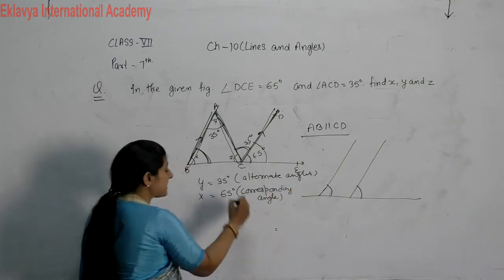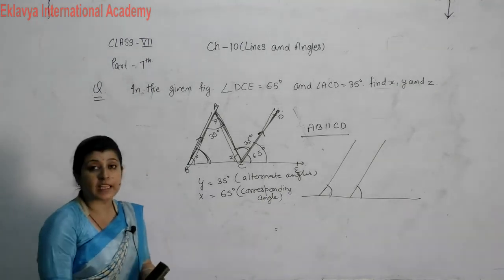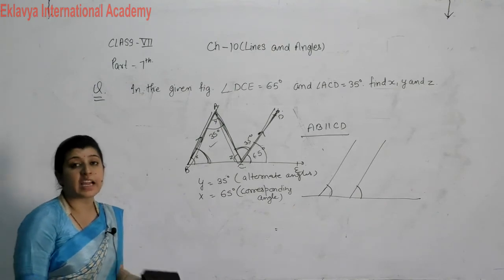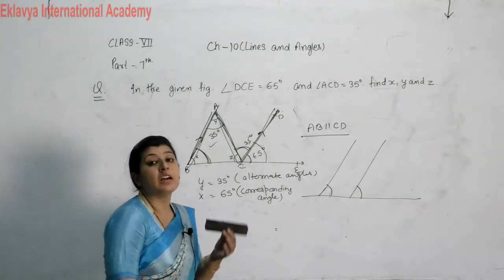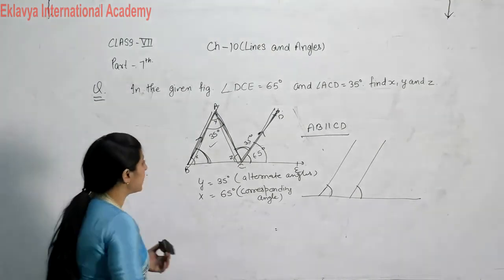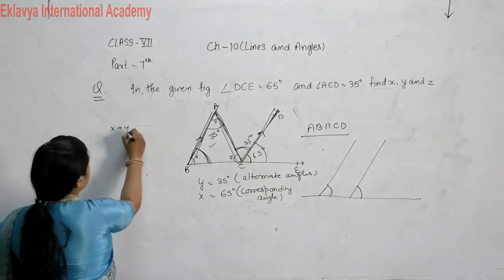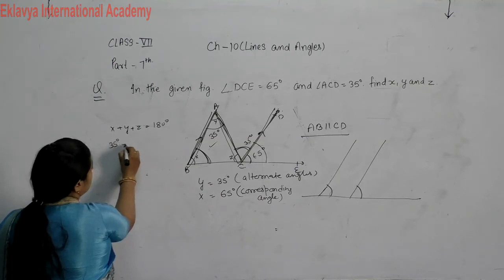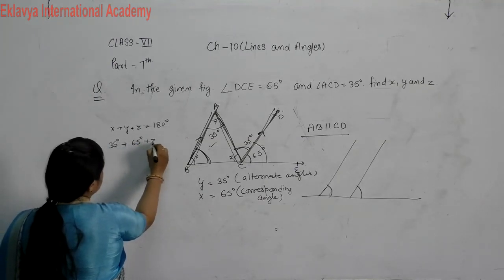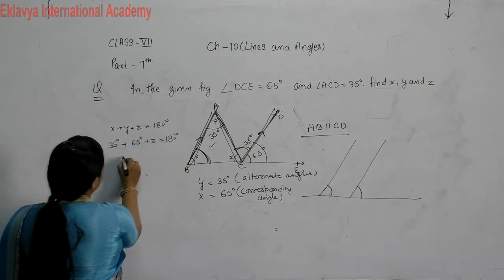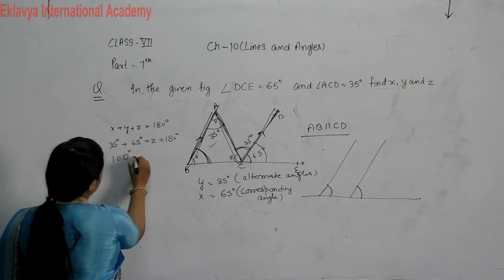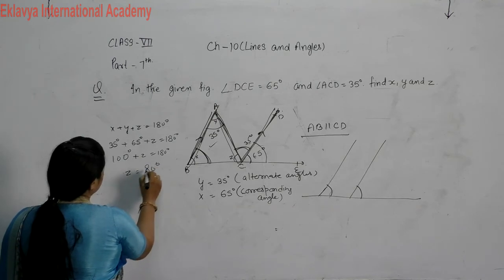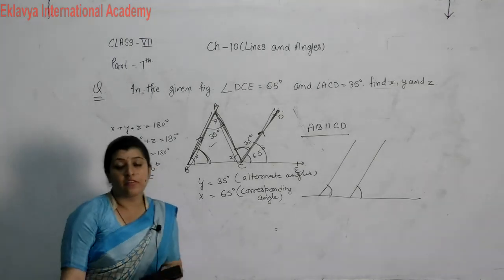For finding Z, there are two methods. We can use the triangle sum property, that the sum of the angles in a triangle is equal to 180 degrees. So X plus Y plus Z equals 180 degrees. 35 plus 65 plus Z equals 180, so 100 degrees plus Z equals 180 degrees, then Z is equal to 80 degrees. One method is this.